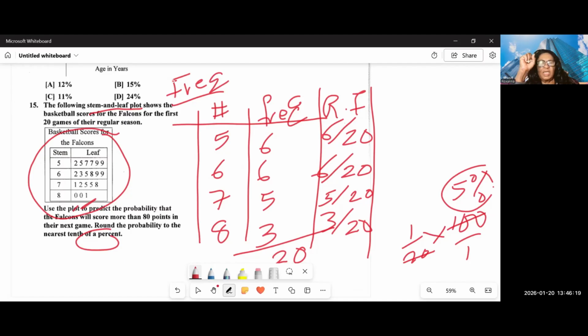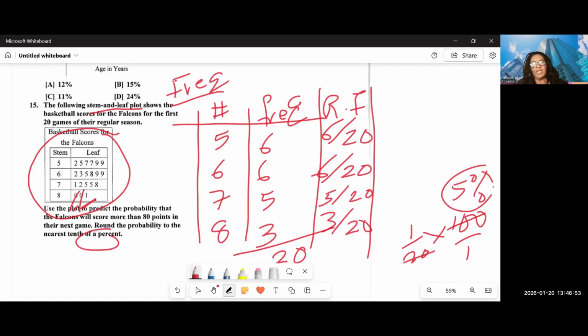There's only one score that is greater than 80. I hope you understand the question. Use the plot to predict the probability that the Falcons will score more than 80 points in the next game. More than 80 is not 80. So there are two 80s here, 80 here, 80 here. So that's only one number more than 80. That is the game where the Falcons scored more than 80.